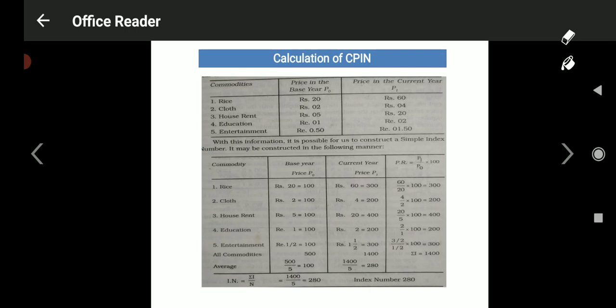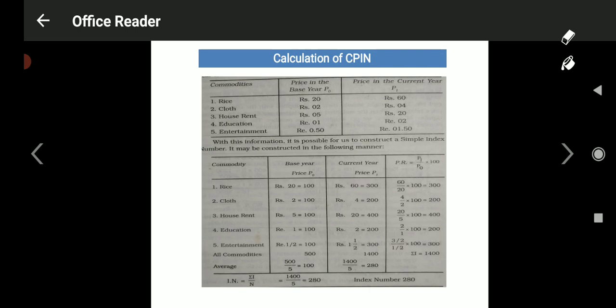So here, first column commodities, first one is rice. Rice is 20 as I mentioned earlier. 20 is equal to 100. You know why? Because the base year index is always taken as 100. So 20 is equal to 100. Again, you write 100 for all the remaining 4 commodities. Cloth is rupees 2, equal to 100.